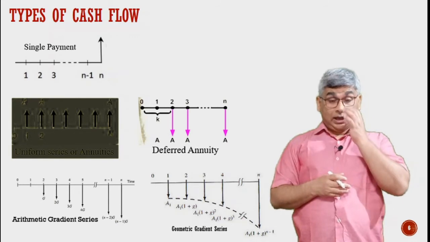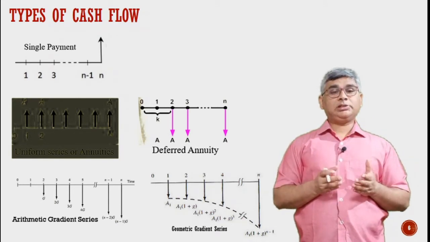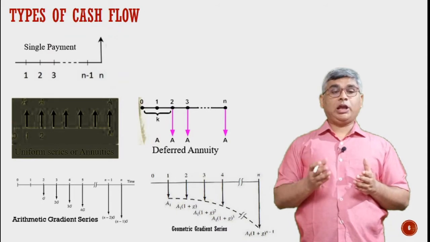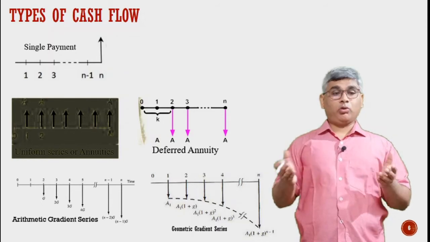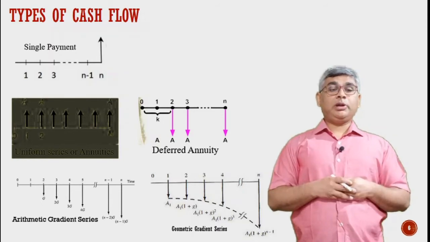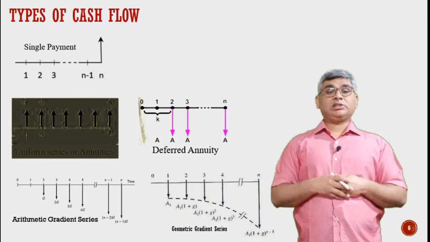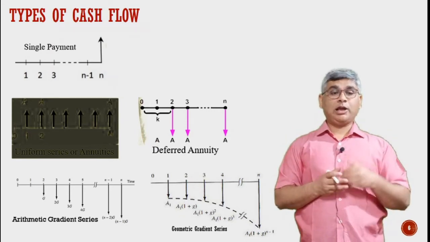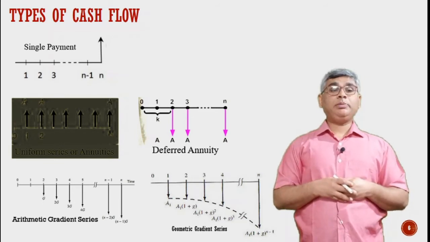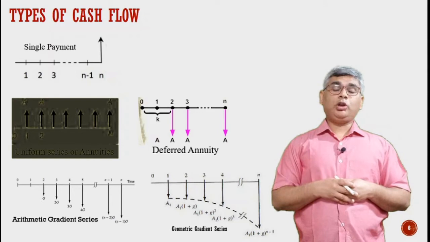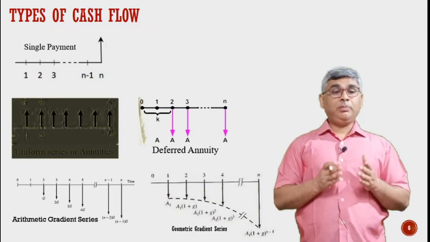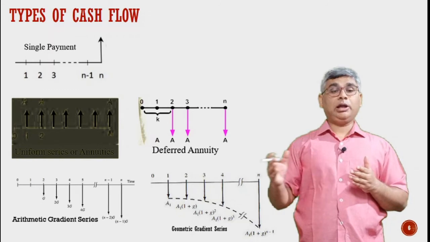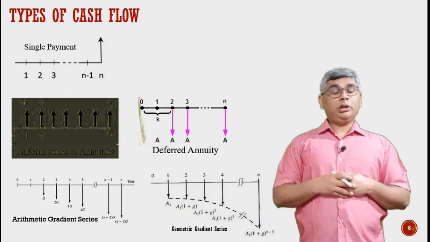Similarly, if we have the same transactions occurring over a period of time, starting from the end of year 1 and continuing till the time for which we are drawing the cash flow, this kind of series is termed as annuities. So in the second line, the first diagram basically presents annuities. Sometimes we call them uniform series also. The important thing to note here is that we are having the first transaction at the end of year 1 and the same amount of transaction continues till the end, for which we are drawing the cash flow diagram.